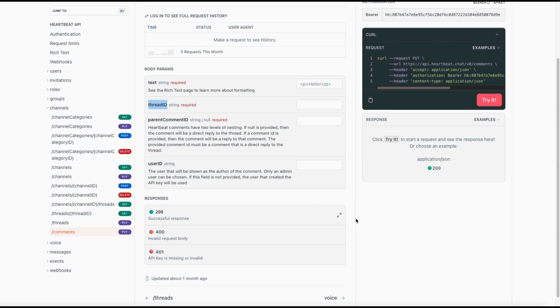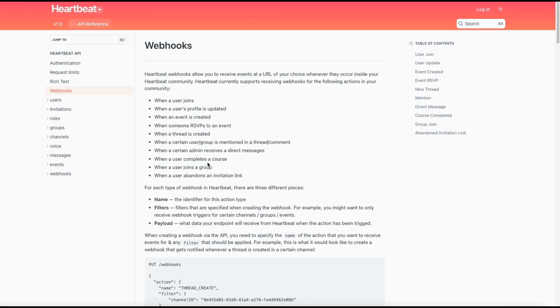In order to do that, we need to have a look at what webhooks are actually available. So this is the list of all the webhook notifications that Heartbeat can send out right now. As you can see, there's a webhook when someone joins, when someone updates their profile, when an event is created, RSVP, new thread. Okay, we've used that one. So when a certain group, a user, is mentioned in a thread or a comment. So we're going to be using that one. But as you can see, we don't have a webhook that sends a notification when someone just posts a comment. So in the absence of that, we're going to be using this webhook.